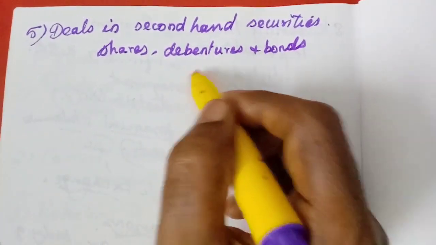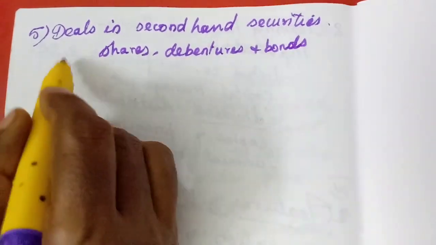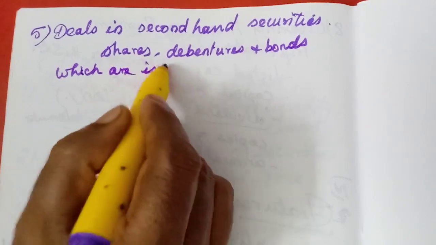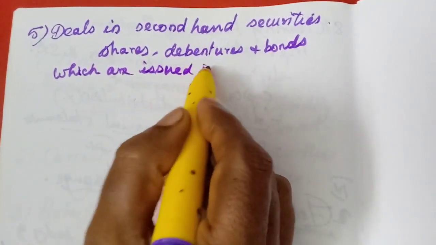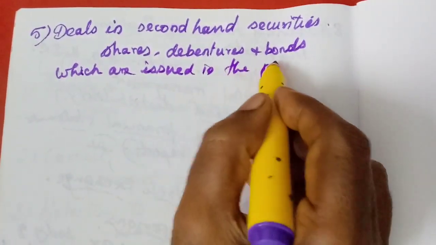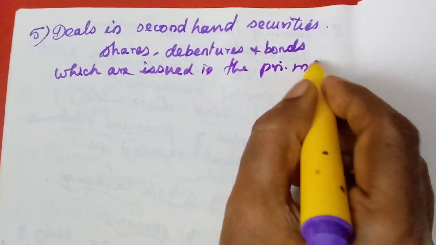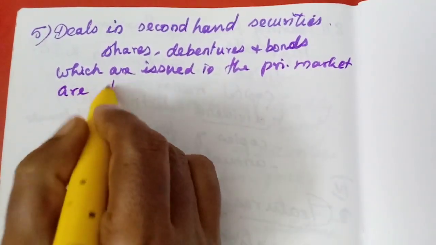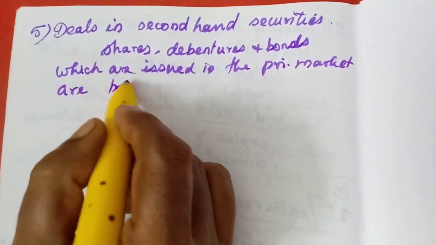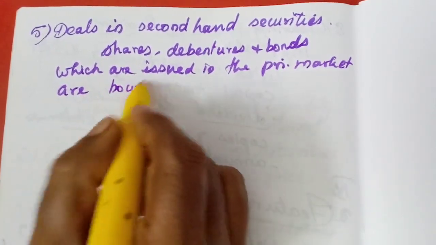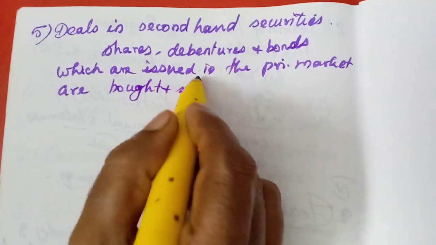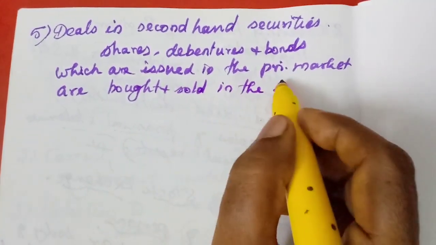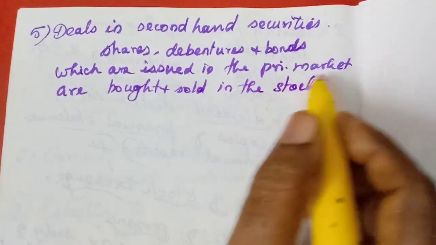Okay, shares, debentures, bonds which are issued in the primary market are bought and sold, meaning dealt with, isn't it? Bought and sold in the secondary market, in the stock exchange you can write.